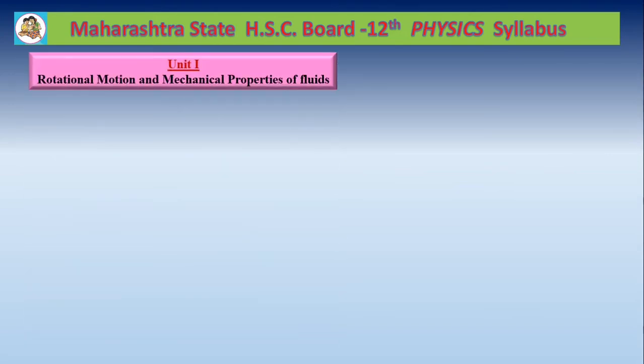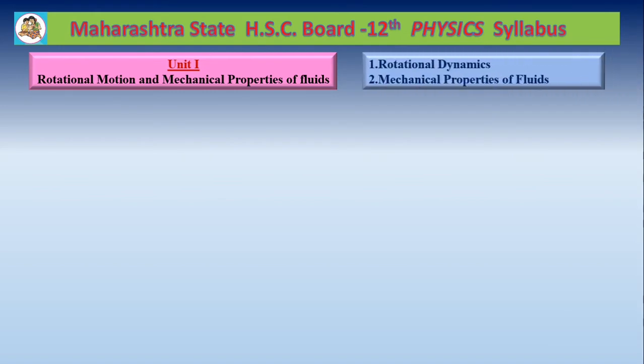Unit number 1, Rotational Motion and Mechanical Properties of Fluids. This unit consists of 2 chapters. Chapter number 1, Rotational Dynamics, and chapter number 2, Mechanical Properties of Fluids. Rotational dynamics is related with circular and rotational motion. You have to study the circular and rotational motion in this chapter.